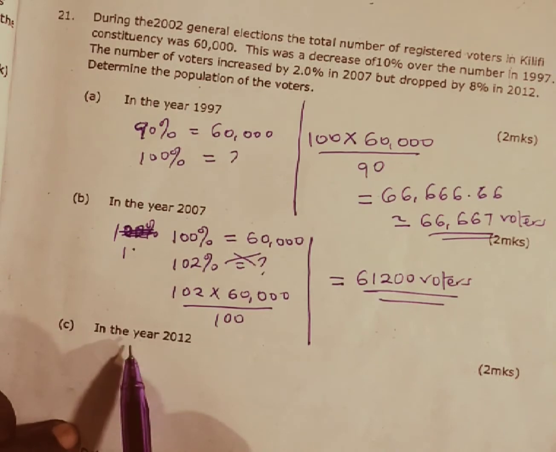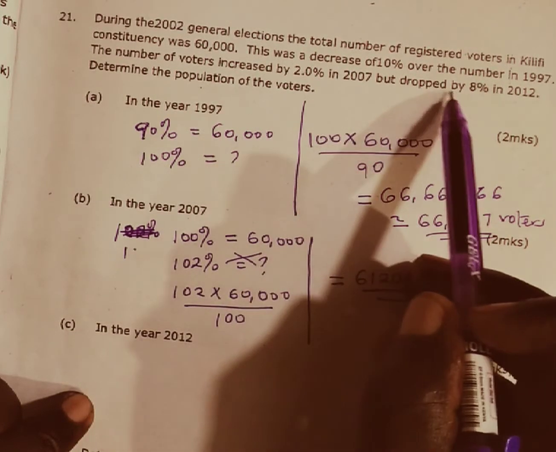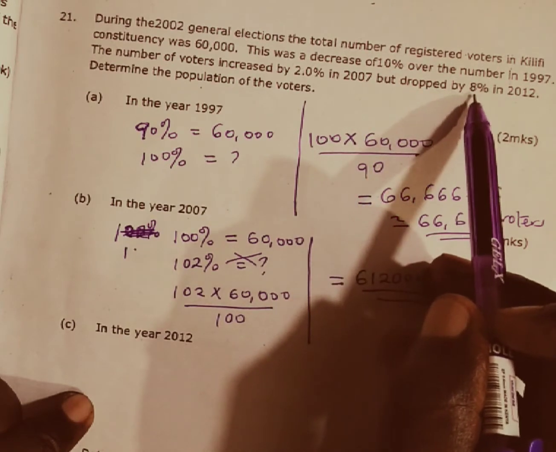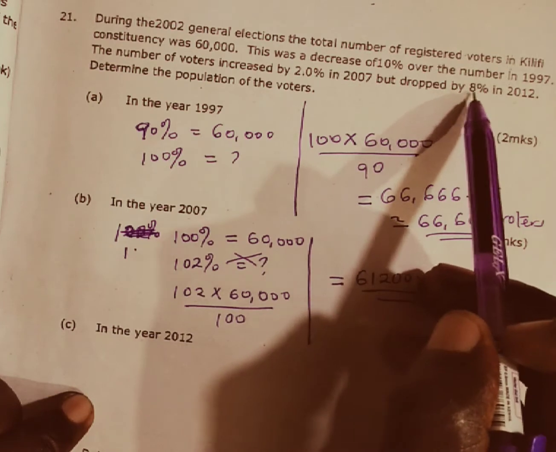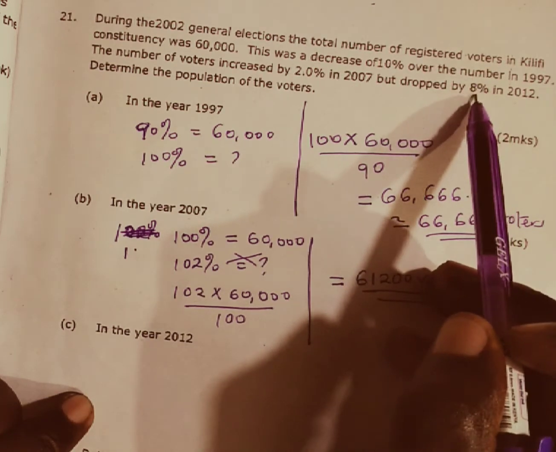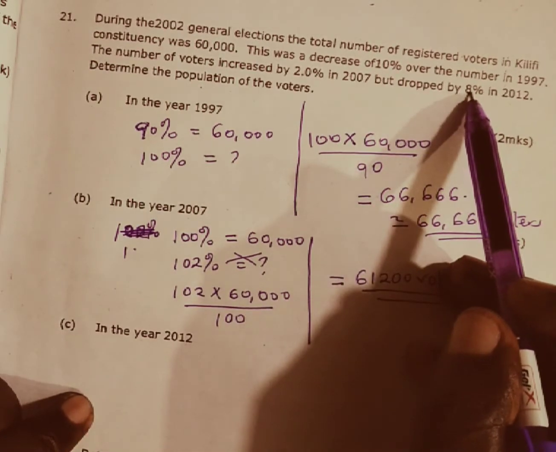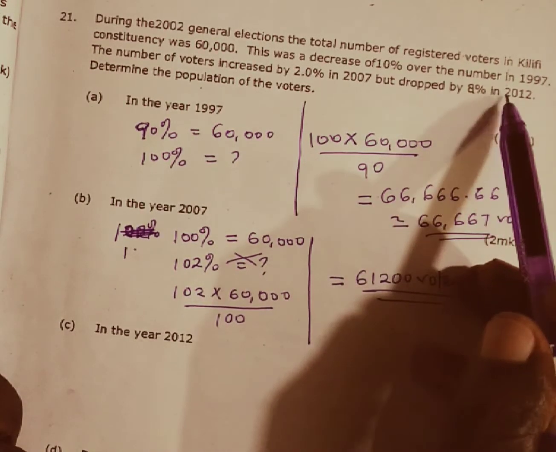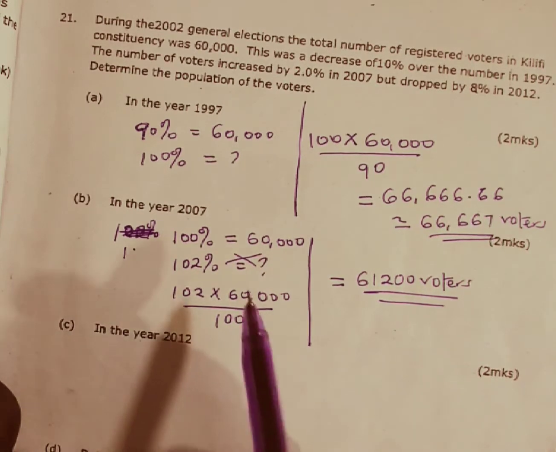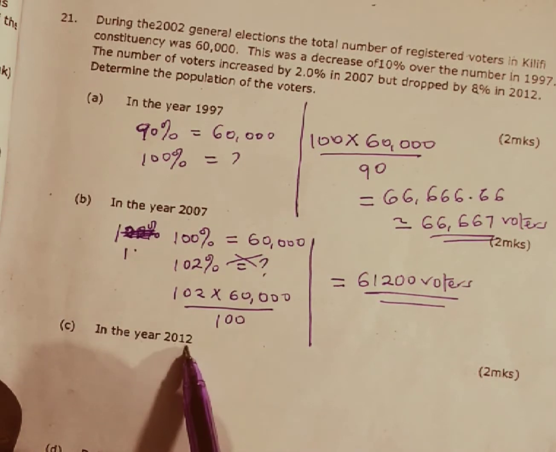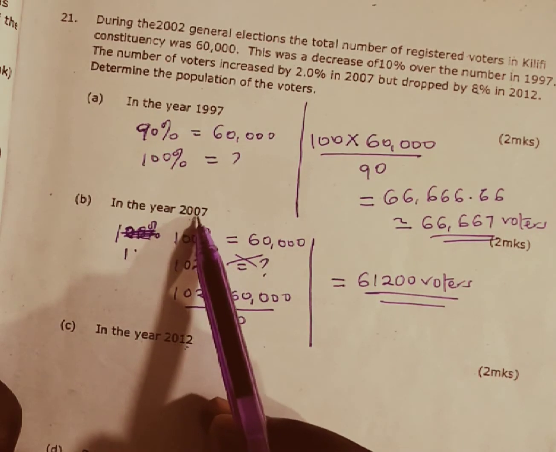Then we are told in the year 2012, the population dropped by 8%. The normal population is supposed to be 100%. If we have a drop of 8%, it means it has moved from 100 to 92%. This 2012 is coming from the year 2007.